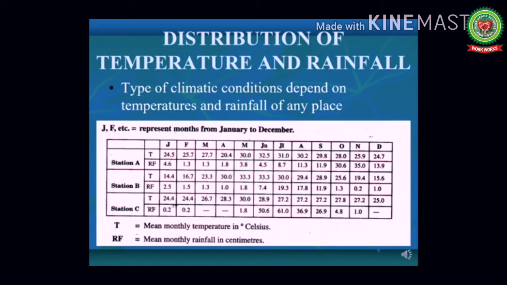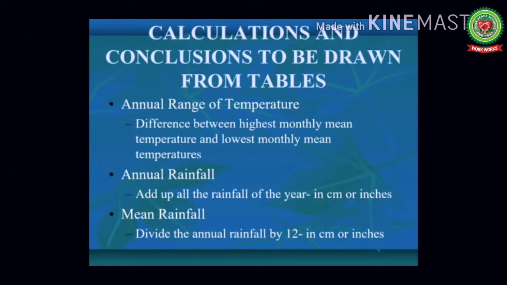Like in this chart, the T is representing the mean monthly temperature in Celsius and RF is representing mean monthly rainfall in centimeters. Calculations and conclusions to be drawn from the table can be: annual range of temperature, that is the difference between highest monthly mean temperature and the lowest monthly mean temperature. Annual rainfall, adding up all the rainfall of the year in centimeters or inches. Mean rainfall, divide the annual rainfall by 12, it will be in centimeters or inches.